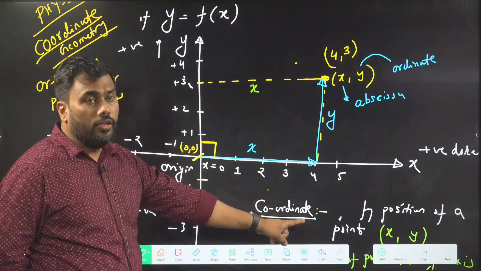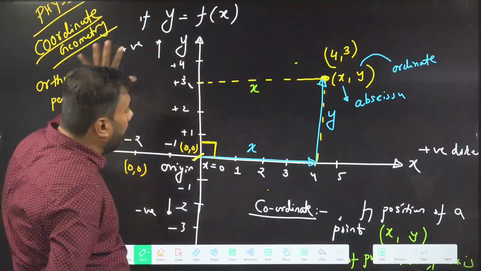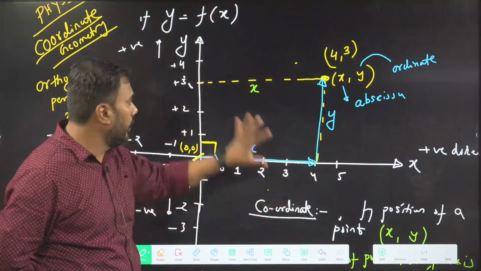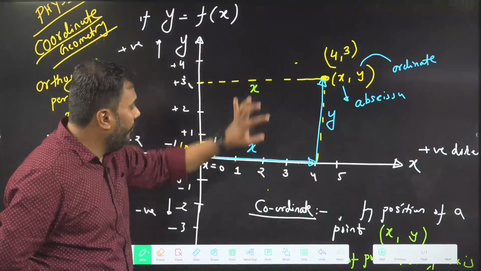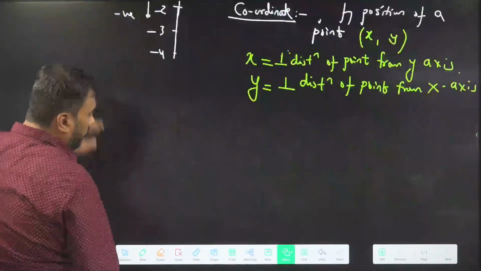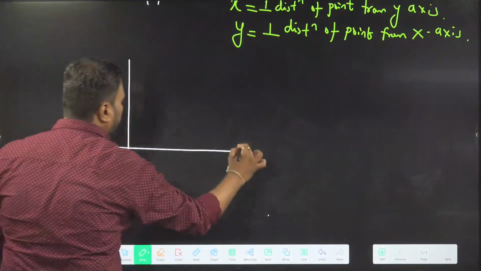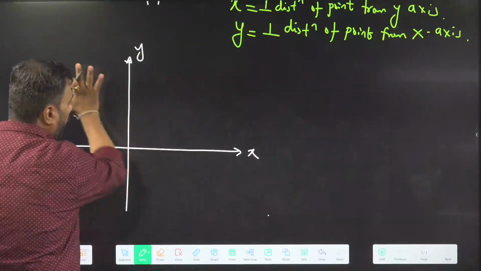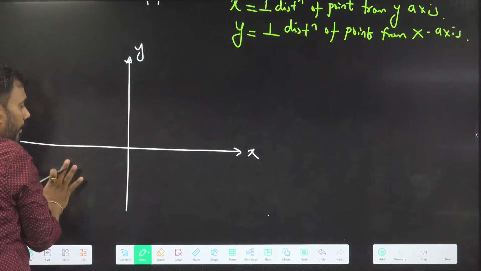Okay. Now, see that the x-axis and y-axis are cutting the plane, dividing the plane into four parts. This is first, second, third, and fourth. We have four parts of our plane due to the coordinate axes. I can show this again. Due to the x and y axis, I have four parts of the coordinate plane. In trigonometry also, your teacher might have told you, these are four quadrants.